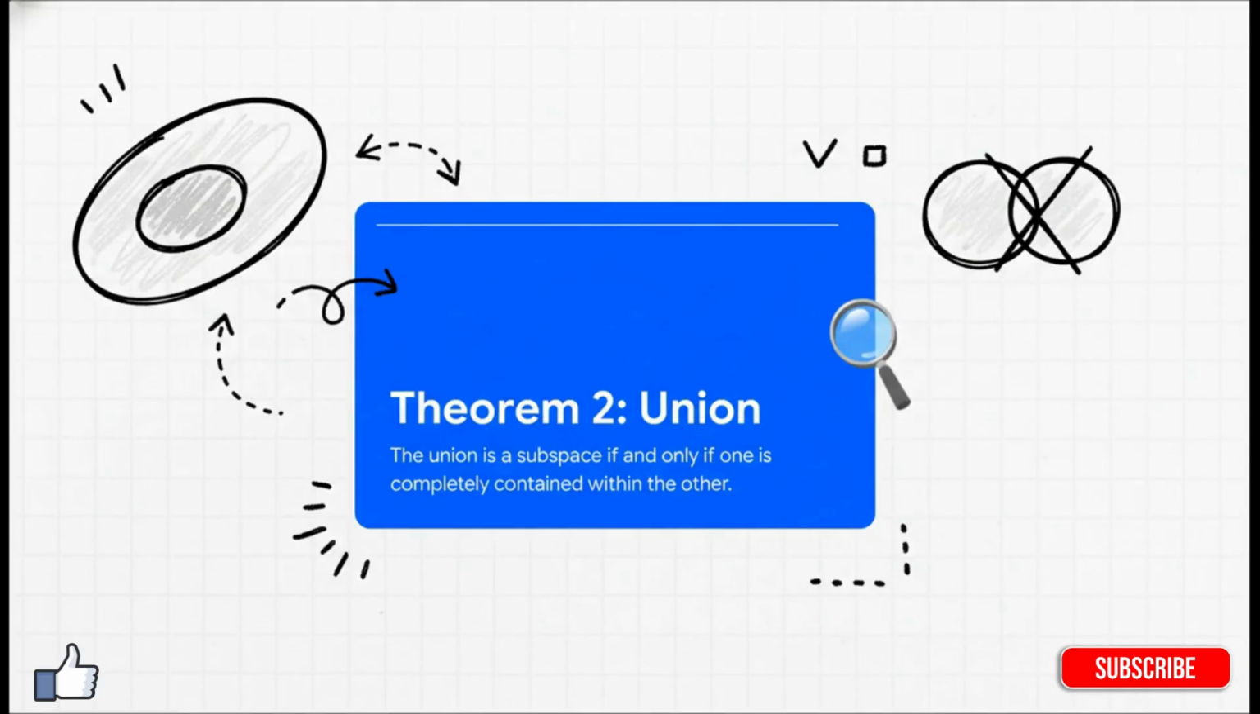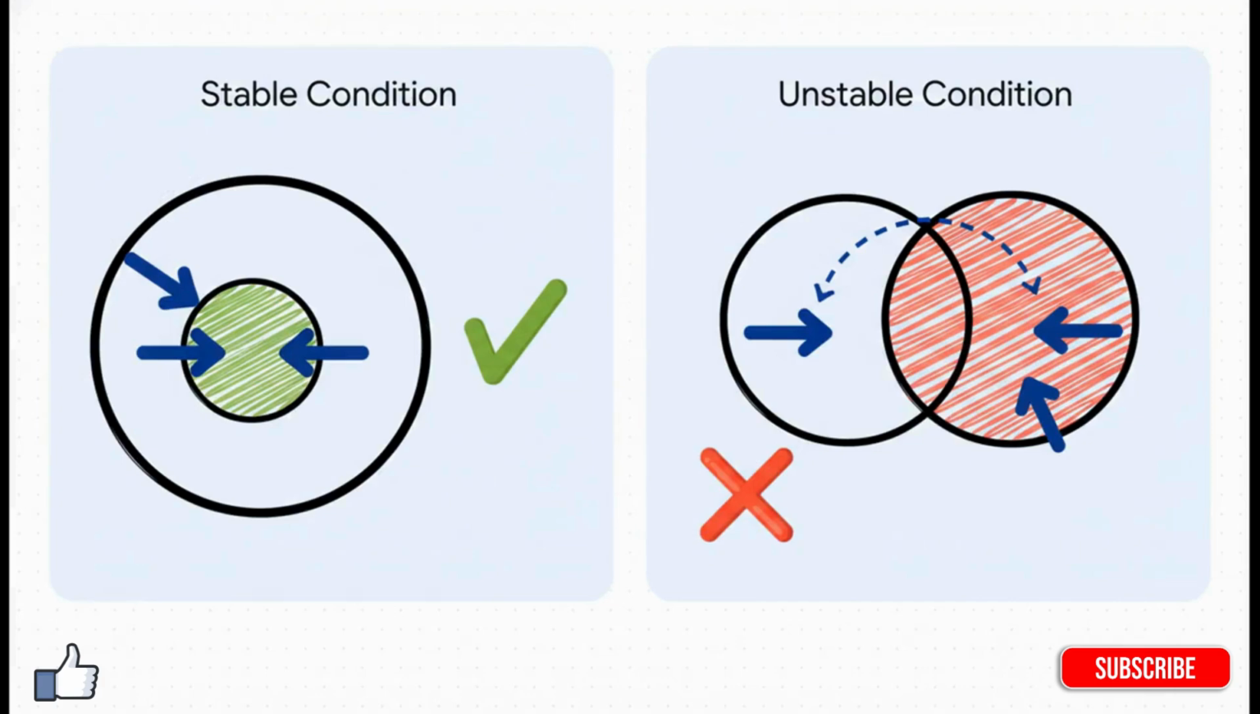The full story actually comes from our second theorem, which gives us this very specific and honestly pretty surprising condition. The union of two subspaces creates a valid new subspace if and only if one of the original subspaces was already completely inside the other one to begin with. And this is a great way to picture the rule. Look, if one universe is just a smaller version that's already living entirely inside another one, their union is just the bigger universe, which we already know is valid.